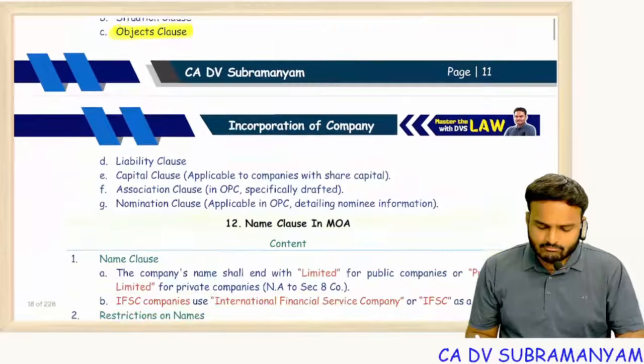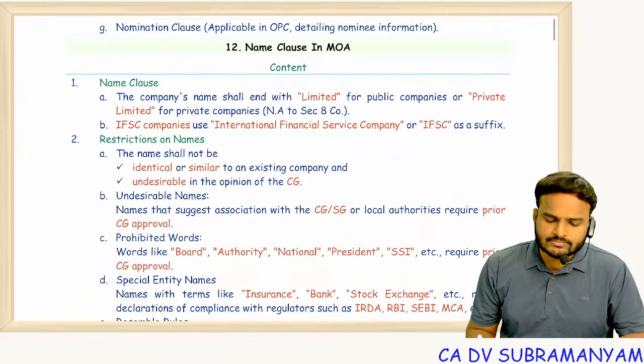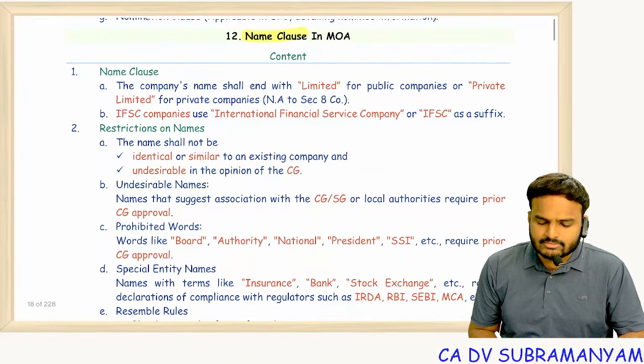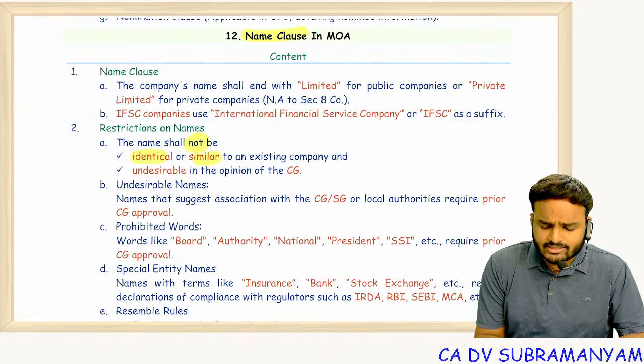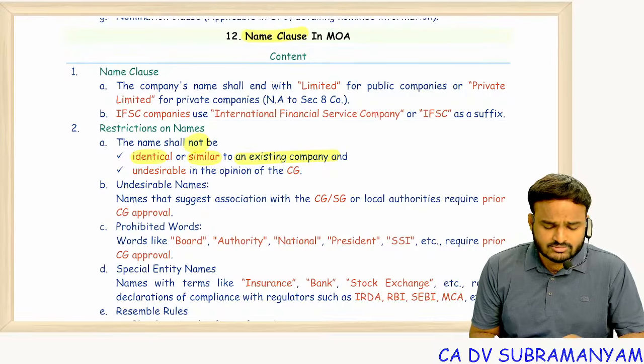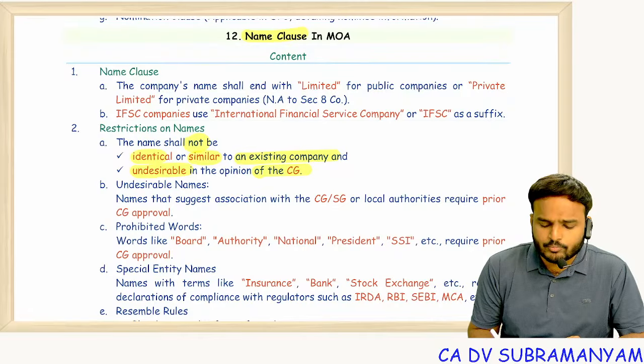So yes, MOA object clause is important. Name clause. So what can be the name of the company? Any name, or the name shall not be identical or similar to the existing company. The name shall not be undesirable in the opinion of Central Government.